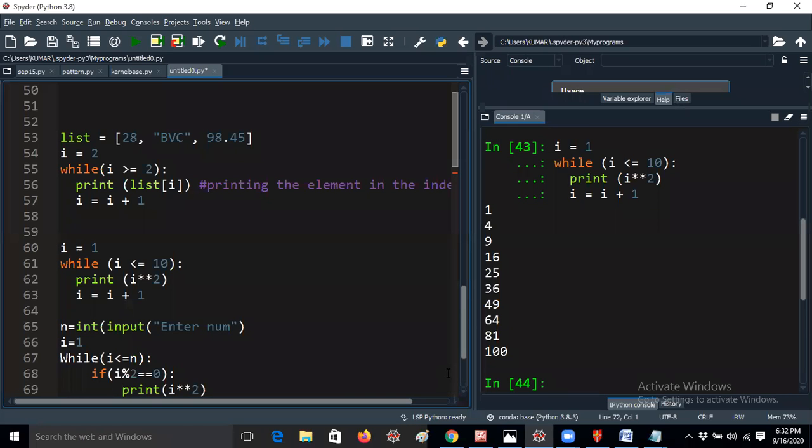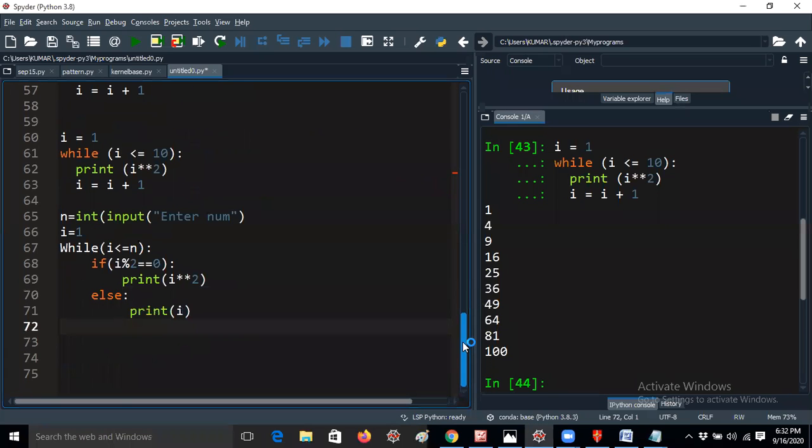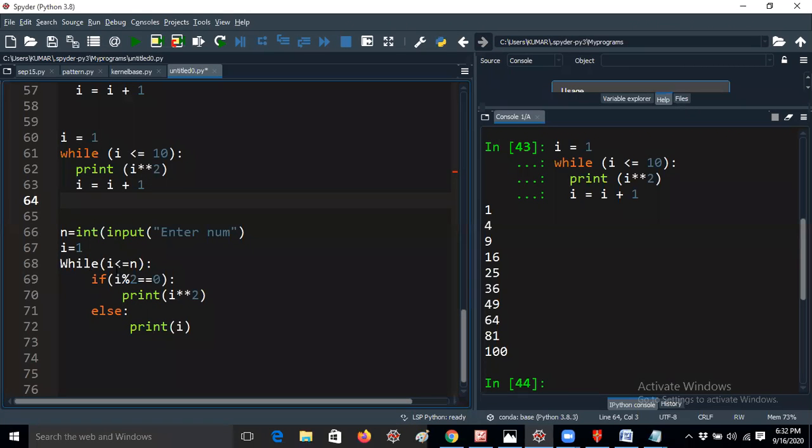So this is the program getting through chat box. Okay. So enter number, while i less than or equal to n. While is a keyword. You should put it in. So lowercase letter i less than or equal to n, and i modulus 2 equal to 0.